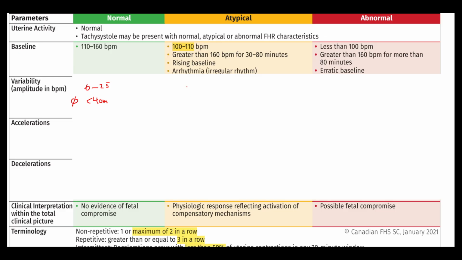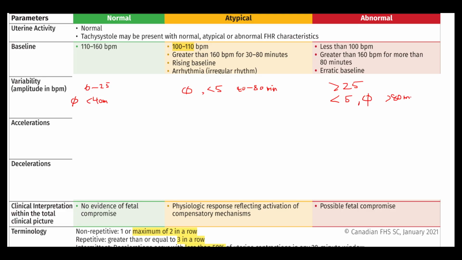Atypical variability would be absent variability or less than 5 for 40 to 80 minutes, similar to above, except it's 40 minutes instead of 30 minutes. And then abnormal baseline would be something greater than 25. I don't remember the duration. I think it's like a 30-minute duration. And then under 5 or absent variability for more than 80 minutes.